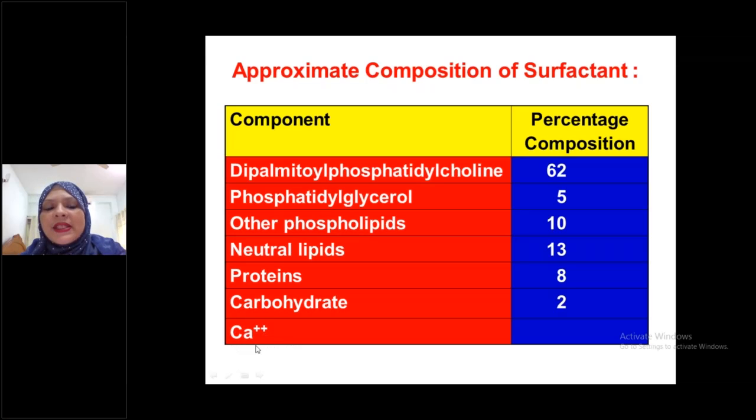You have to remember this thing, only one electrolyte is present, in a negligible amount, but one electrolyte is present in surfactant, this is calcium. And the most present is dipalmitoyl phosphatidylcholine, 62%. সবচেয়ে বেশি থাকে dipalmitoyl phosphatidylcholine.